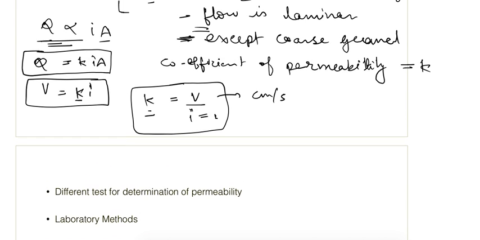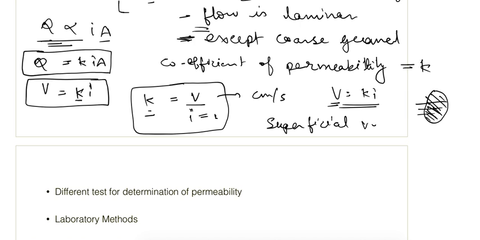Now in this, velocity is equal to Ki. One thing to notice here is that this velocity of flow, we are saying, is taking place through the whole area. But in the soil, the water will flow only through the voids, not through the whole area, because soil particles are there. So this is also called the superficial velocity. The actual velocity, let's say, is the velocity Vs.